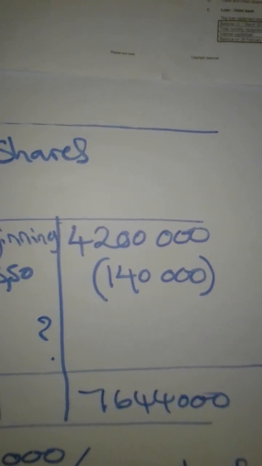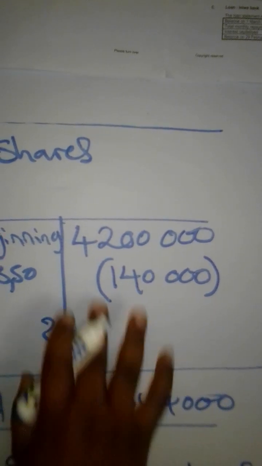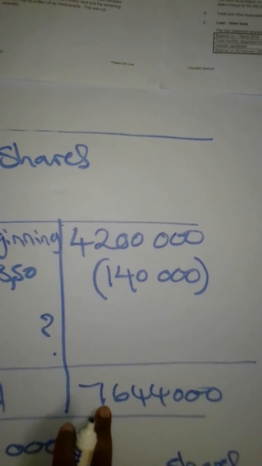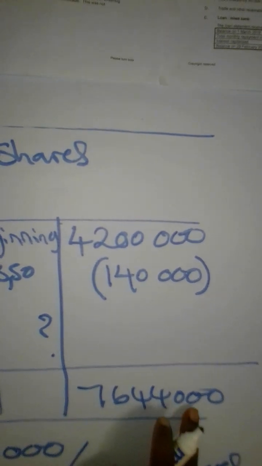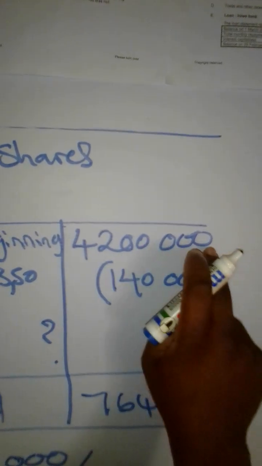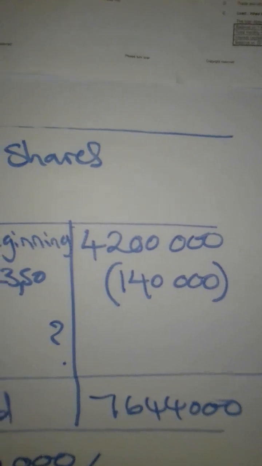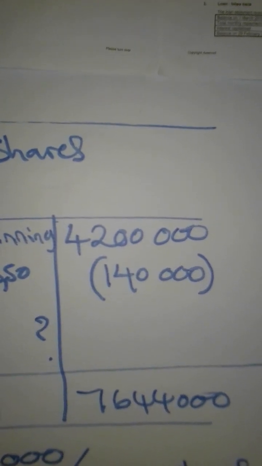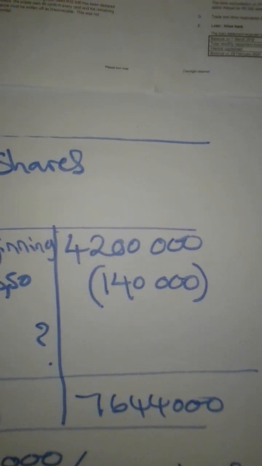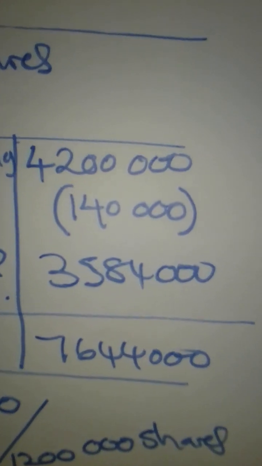The missing amount is this one here. We are simply going to calculate it by adding back and subtracting some of the items that are already given. We take the 7,644,000, and then we subtract the 4.2 million, and then we add the 140,000. It will leave us with 3,584,000.